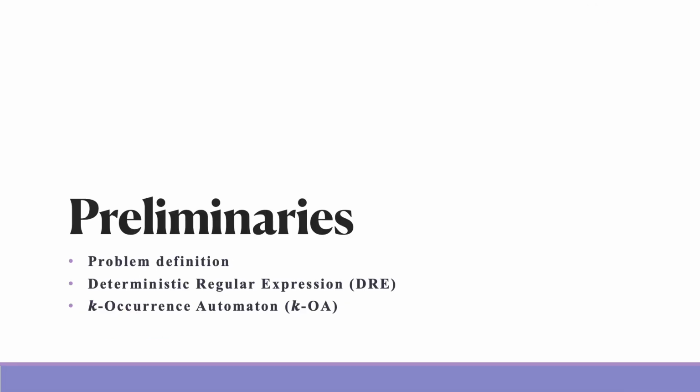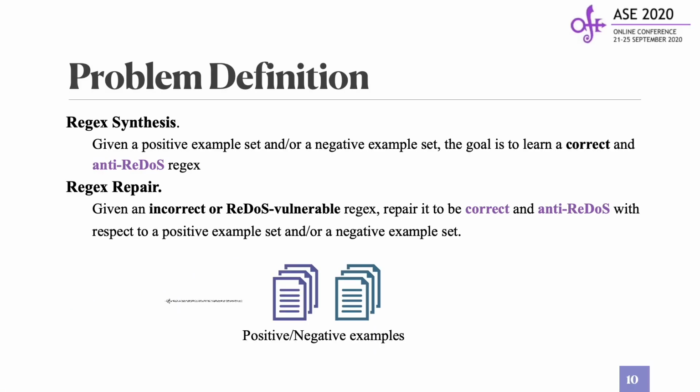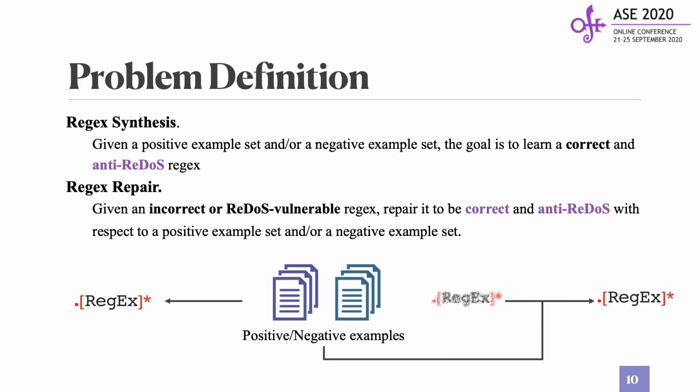Before we go into details, let me clarify some preliminaries. By saying Regex Synthesis, we mean that given a positive example set and a negative example set, the goal is to learn a correct and anti-ReDoS regex. Note that we say a regex is correct if and only if it accepts all the positive examples and rejects all the negative examples. Similarly, regex repair is to repair an incorrect ReDoS vulnerable regex to be both correct and anti-ReDoS.